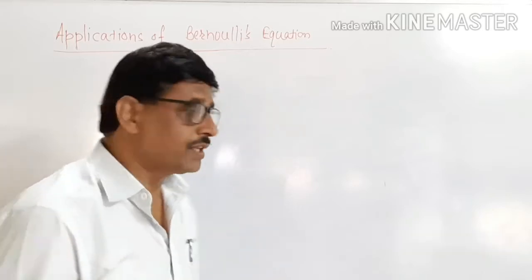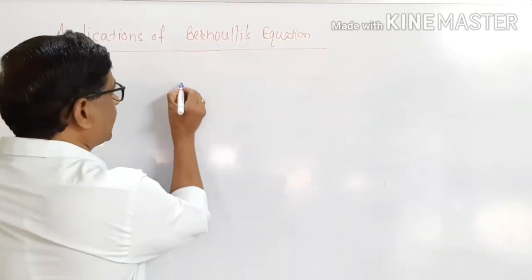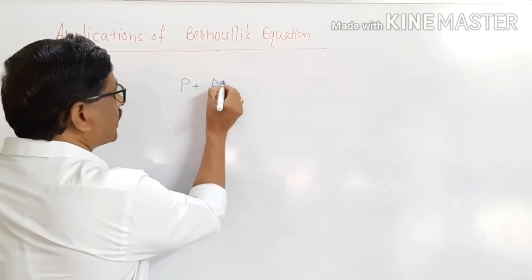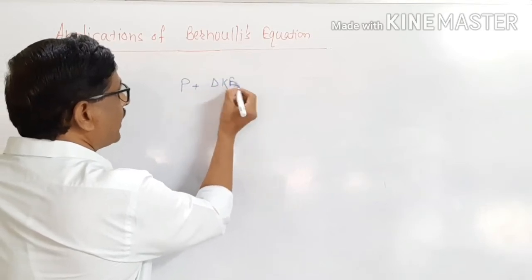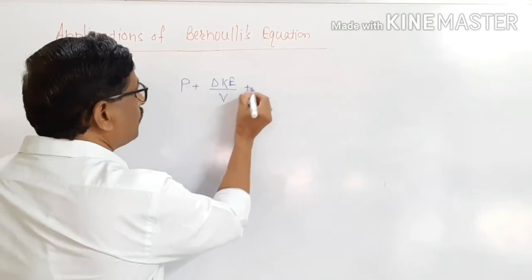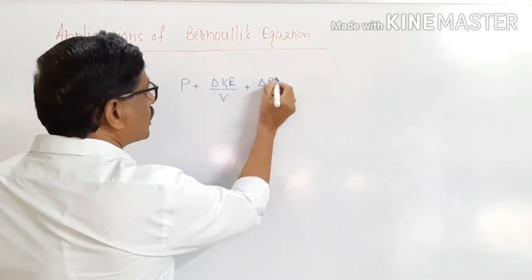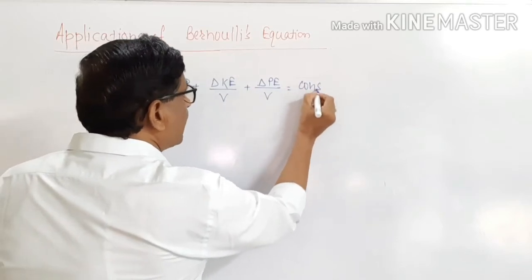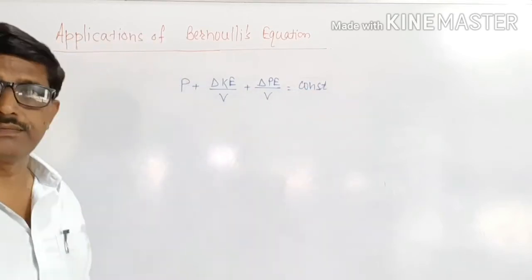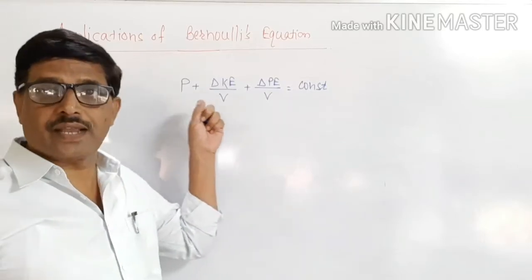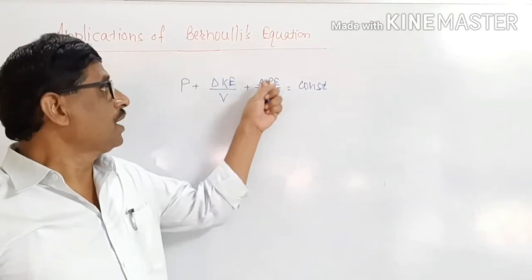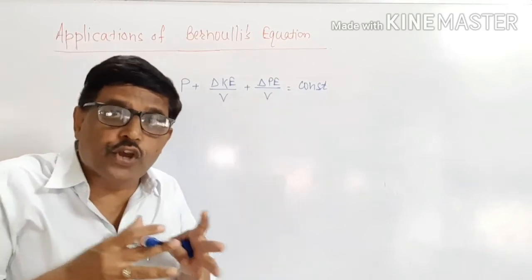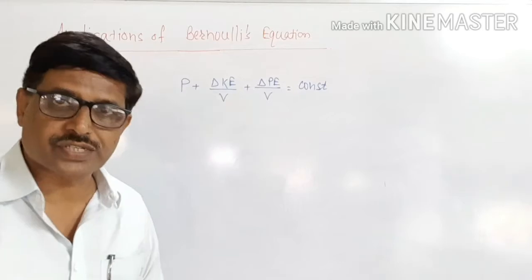Broadly, Bernoulli's equation is written like this: the pressure energy plus kinetic energy per unit volume plus potential energy per unit volume inside a flowing liquid is a constant quantity.